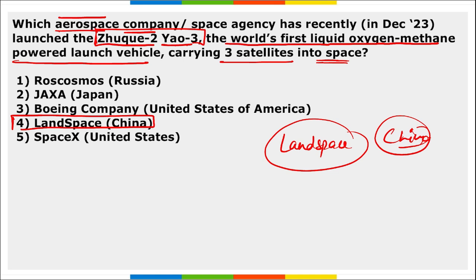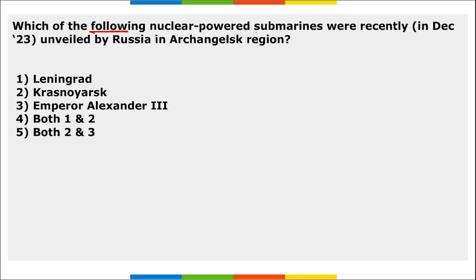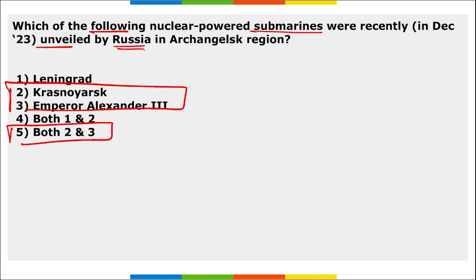Next, which of the following nuclear powered submarines were recently unveiled by Russia? So which are they? These 2, right? Emperor Alexander III and Krasnoyarsk. These are the two nuclear powered submarines that were unveiled by Russia recently.